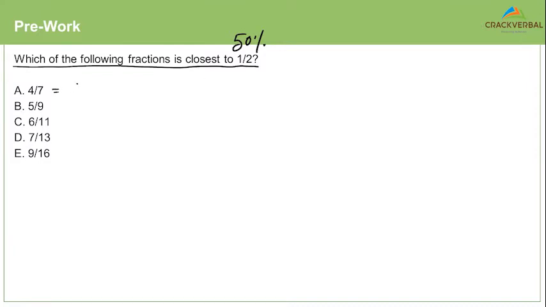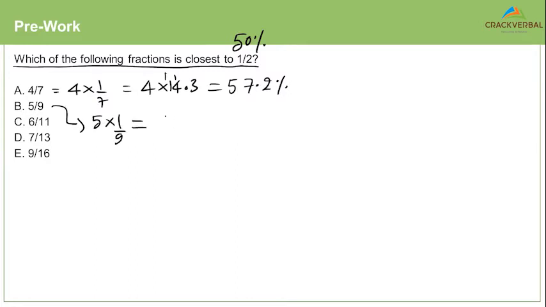Now 4 by 7. 4 by 7 is 4 into 1 by 7, which is 4 into 14.3. 4 threes are 12, 4 fours are 16 plus 1, 17, 4 ones are 4, 57.2%. 5 by 9 is 5 into 1 by 9. We know 1 by 9 is 11.11%. So we have 55.55%. Now, if you compare Alpha and Bravo, which one of them is closest to half? Obviously, 55.55 is closer to half. So you can rule out option A.